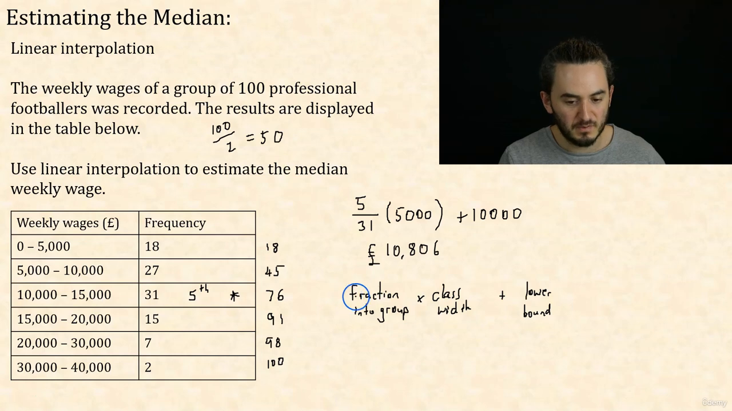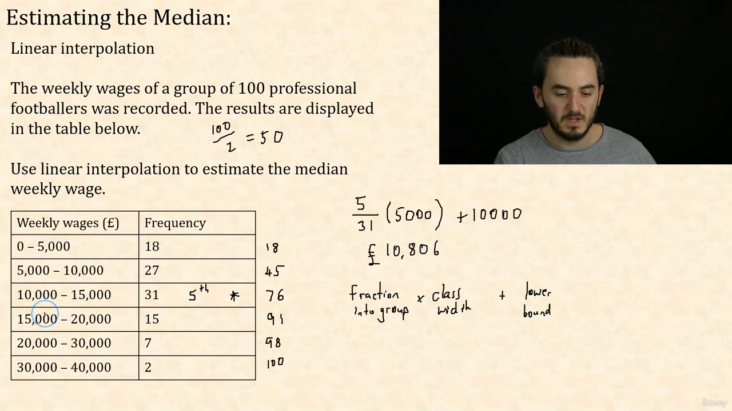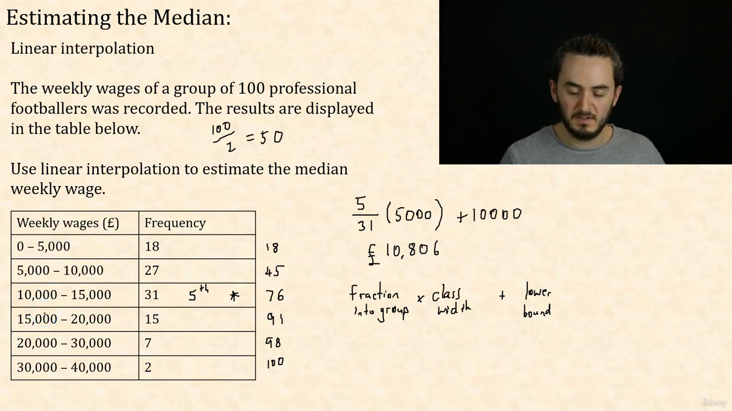So you find the fraction of the way into the group, which was 5/31. You multiply by the class width, which for us was £5,000. And then we add the lower bound, which for us was £10,000. You will sometimes see this presented in different ways. I personally find that the formula version of this is quite difficult to remember, quite easy to misremember, get wrong.